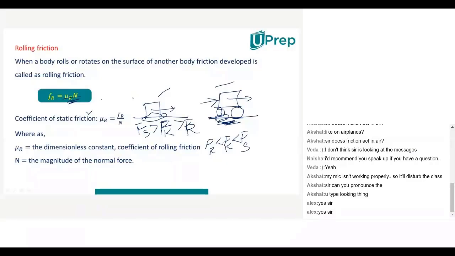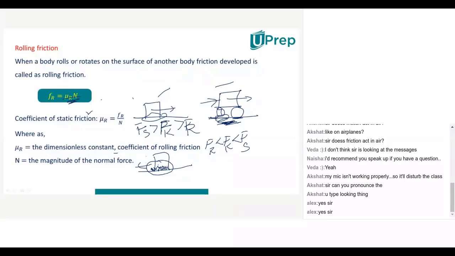See here. I'm drawing here. Suppose an object is there like this, and it is in a state of rest. When it is in a state of rest, this object and this surface both will have some unevenness, like some hills. These hills of the surface and the object, when they are at rest, will interlock with each other. And when they are interlocking, you have to apply more force. That means more opposite force will be applied. So more opposite force means more frictional force here.